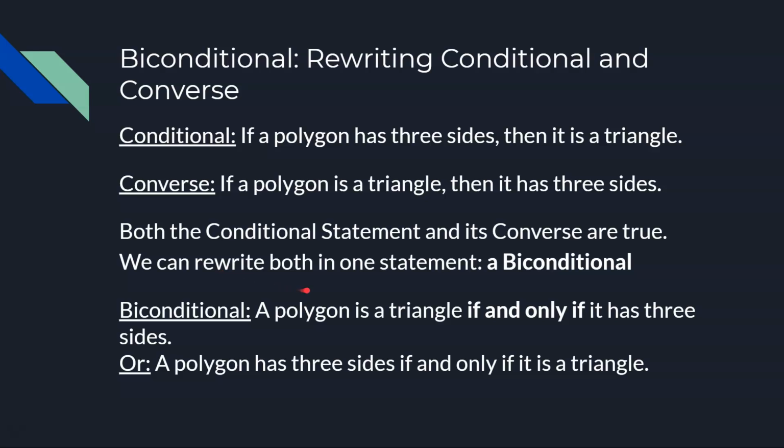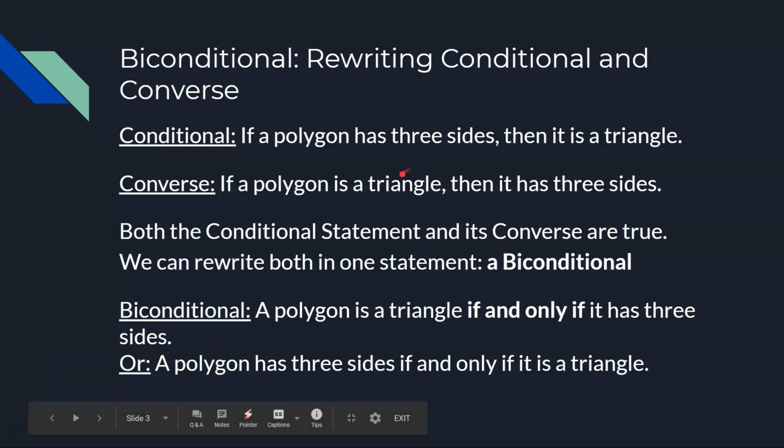We can rewrite this into just one statement then. We can call it a biconditional. So, since this is a biconditional, since we could write it forwards or backwards and it's still true, we write the statement as a polygon is a triangle if and only if it has 3 sides.